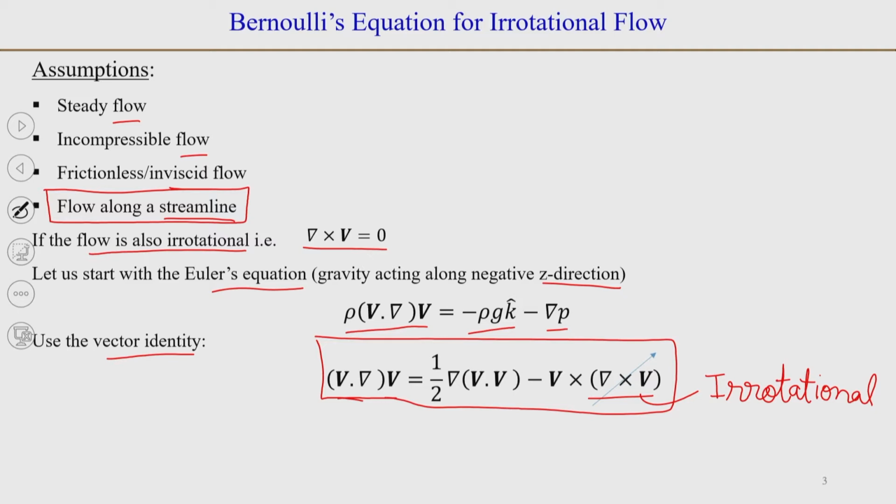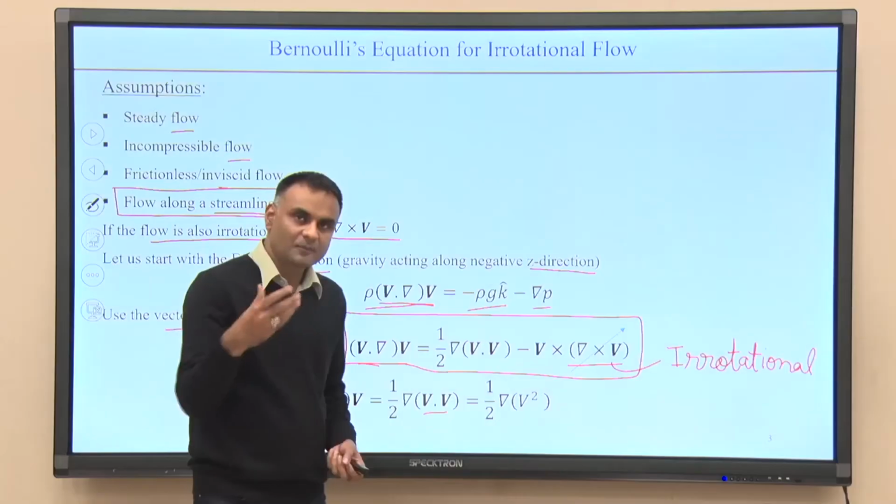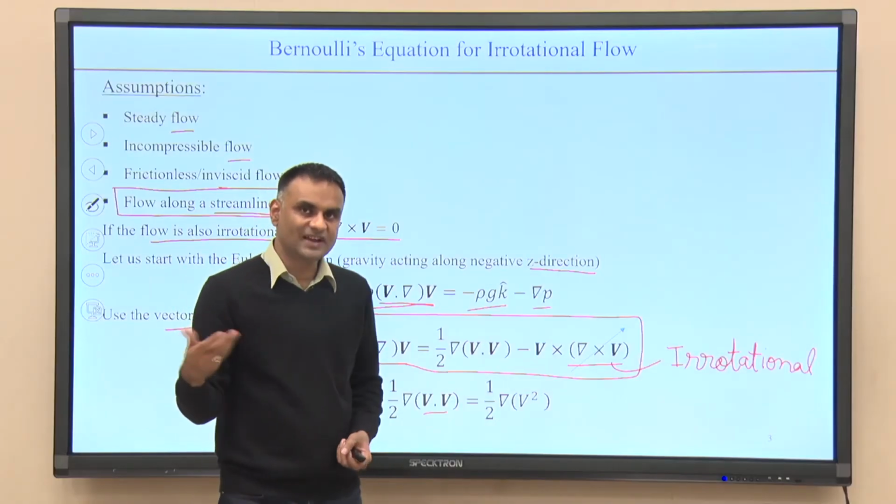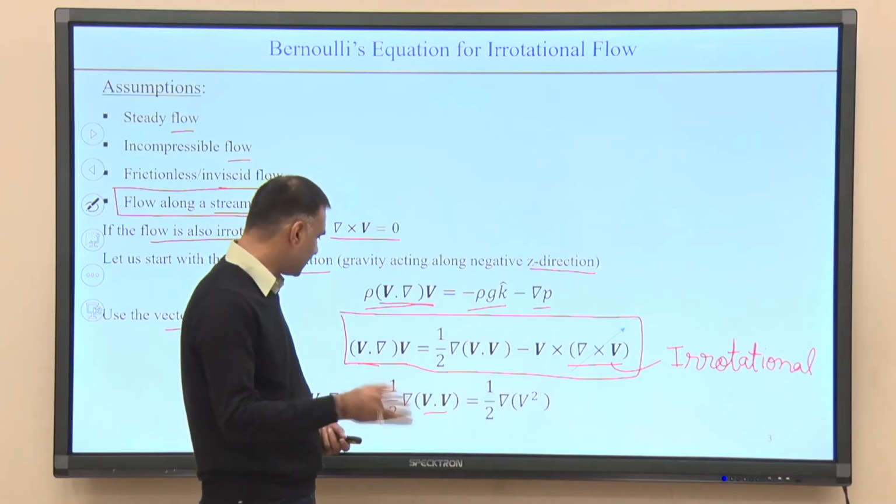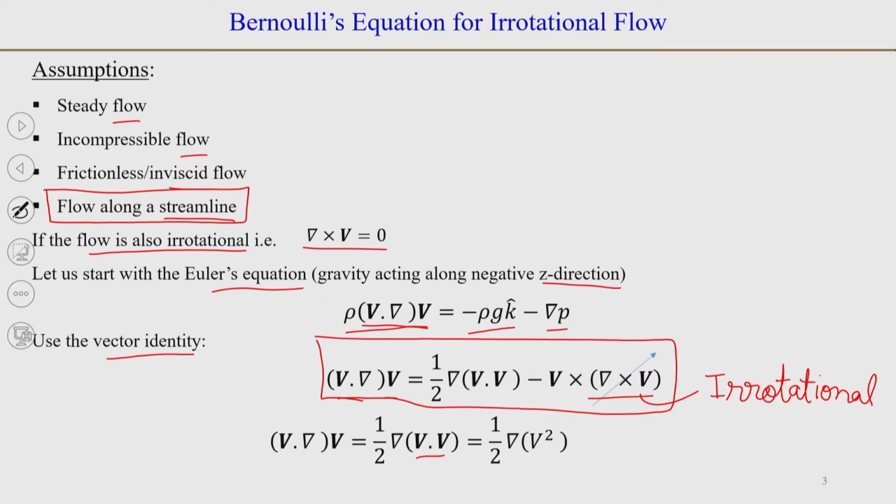So, this term is 0, and what we have now is that V dot del of V will be equal to half of del of V dot V. And V dot V, when you do it, will basically be Vx squared plus Vy squared plus Vz squared, or u squared plus v squared plus w squared, depending on what component you take.